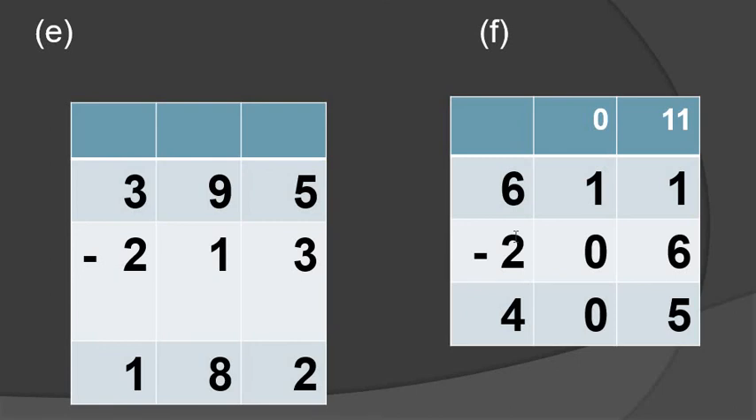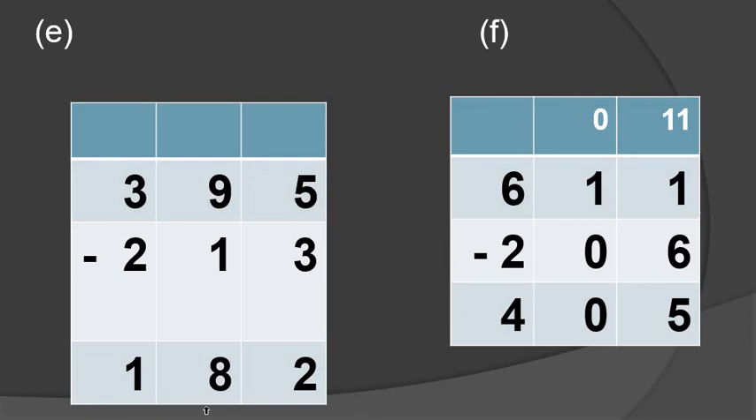395 minus 230. So 5 minus 3 is 2, 9 minus 1, 8, 3 minus 2, 1. Understood, all students? And question number F, 1 minus 6, is this not possible? So I am taking the borrow, 10 plus 1, 11. 11 minus 6, so 5. Then cut the further digit 1 and put the small digit, 0 minus 0, so 0. And then 6 minus 2, so 4.